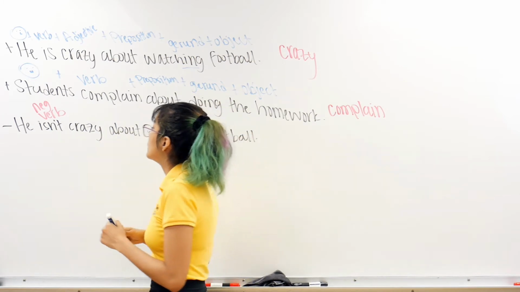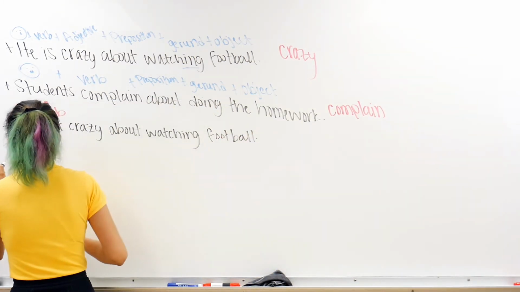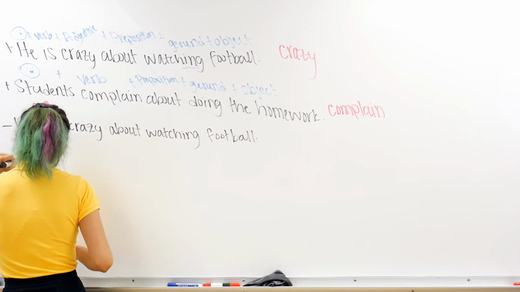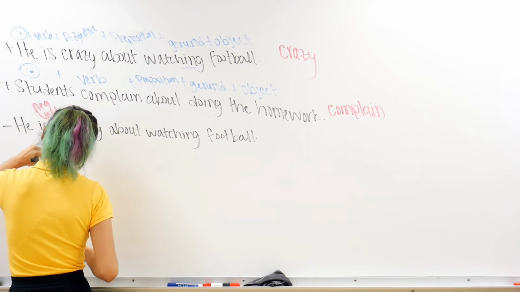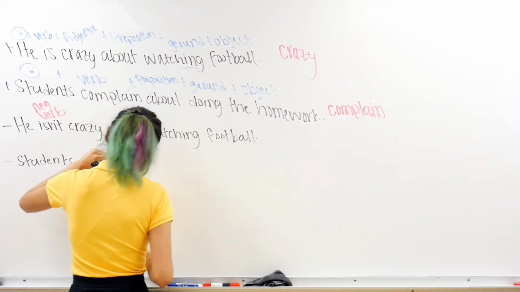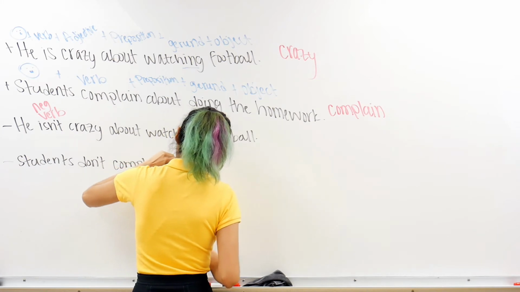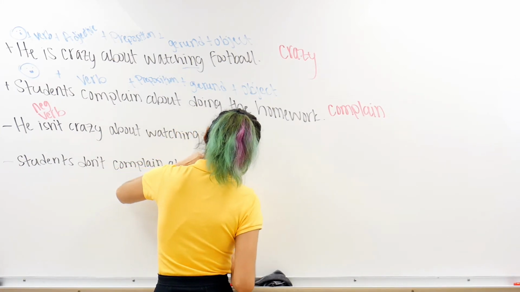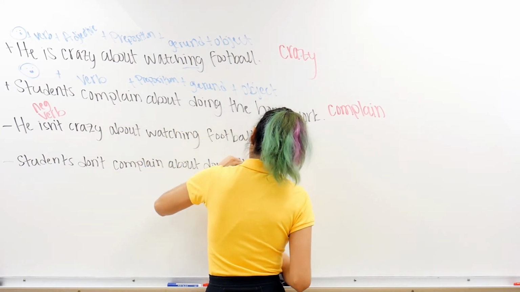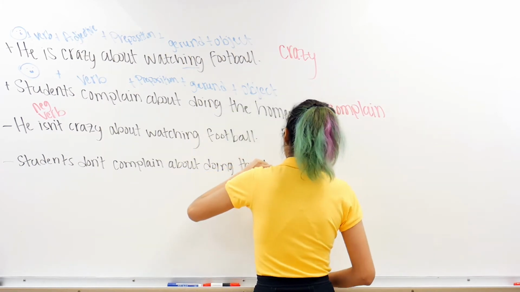Here, if I want to negate it, it would be students don't complain about doing the homework.